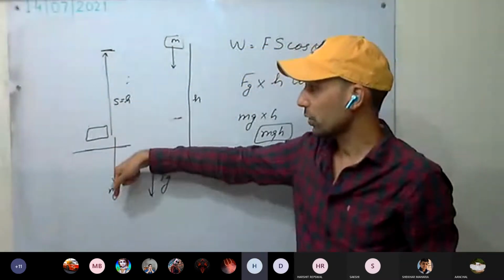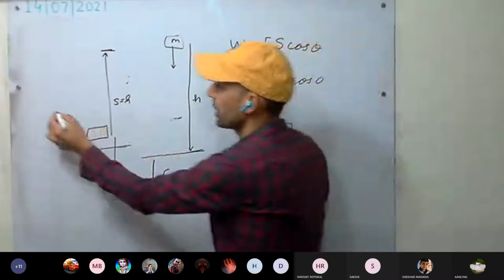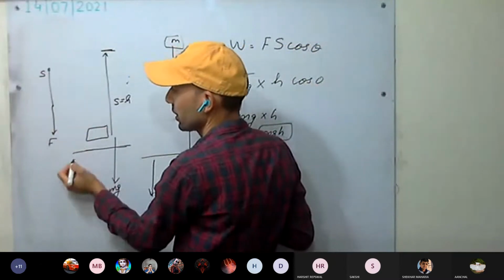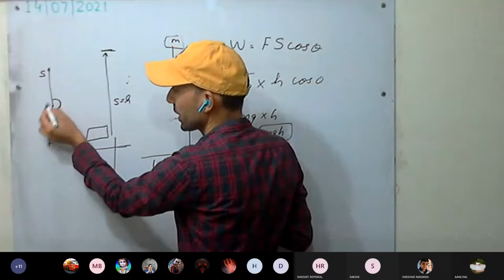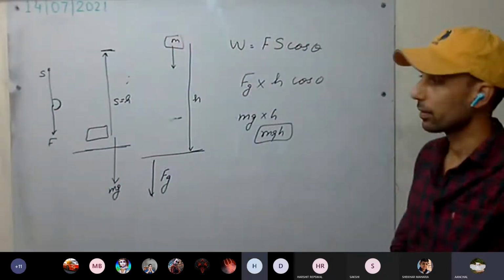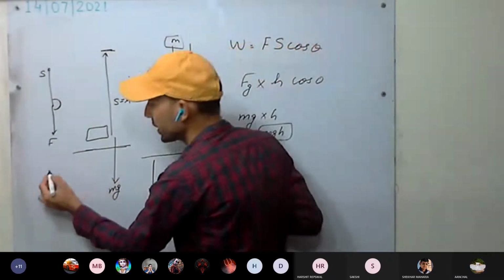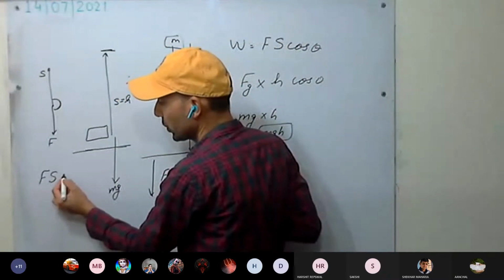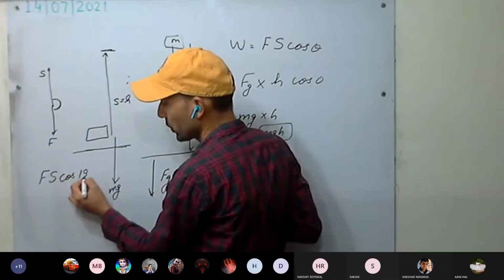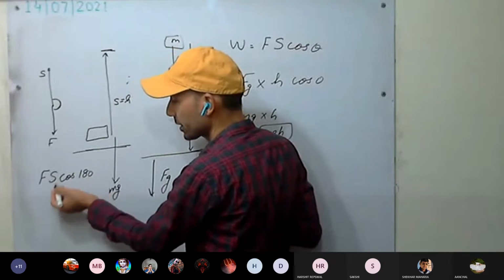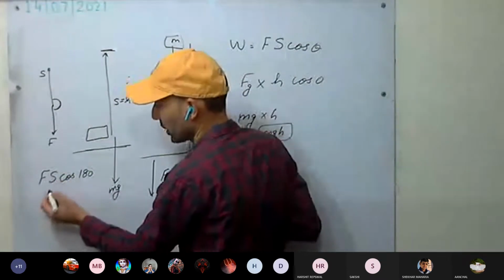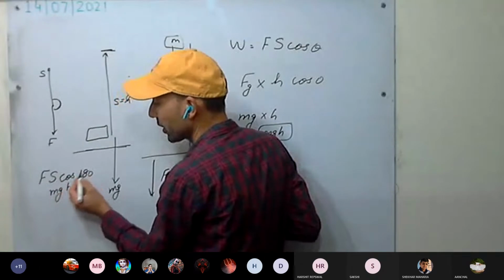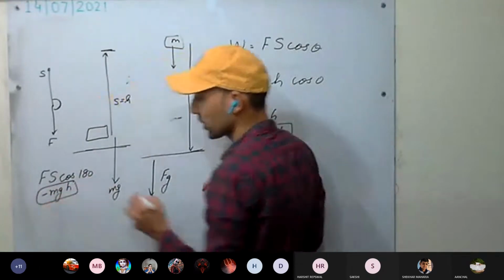This is mg, the gravitational force. This is the force direction, and this is the displacement direction. How much is the angle they are making? 180 degrees. So work is force into displacement, the magnitudes into the cosine of the angle between them. Cos 180 degrees is -1. So mgh times cos 180 is minus mgh.